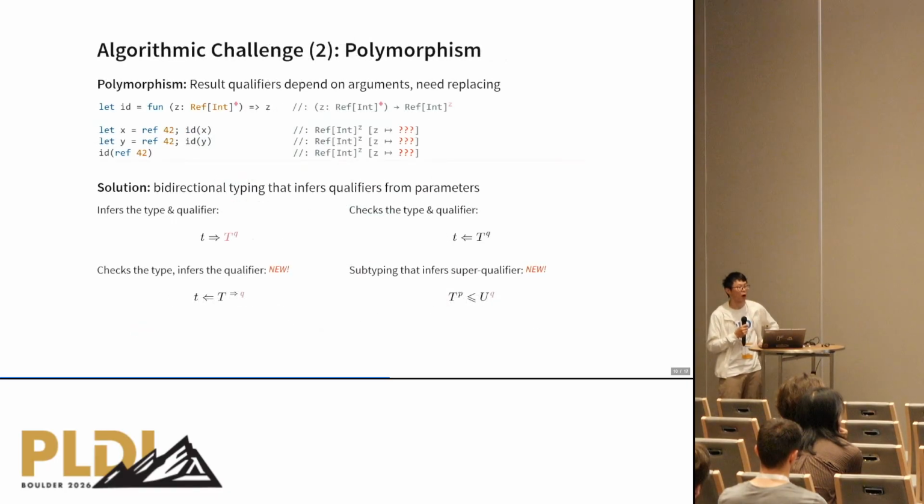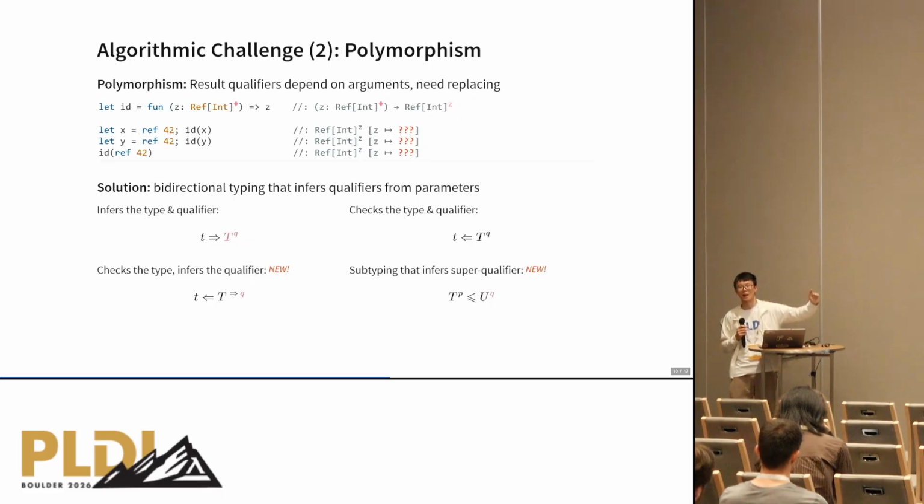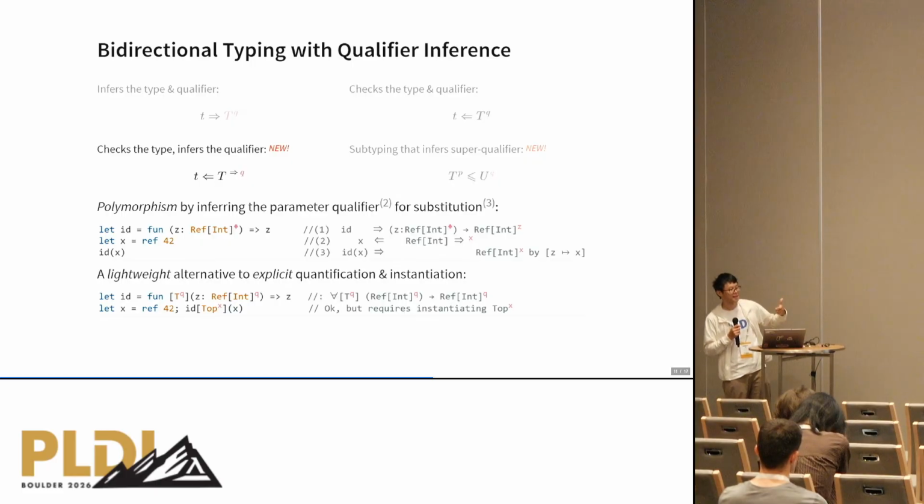The second challenge of our algorithmic design is about polymorphism. Basically we need to find a qualifier to replace the bound variable when we are considering reachability polymorphism. So our solution here is that we develop a bidirectional typing algorithm that infers qualifiers from parameters. For bidirectional typing, that basically means that we need to have two modes. One mode is that we infer the types and qualifiers, and one mode is that we check the types and qualifiers. But for this specific goal, we need more. So the first newly added case is that we need a hybrid mode that checks the type but infers a qualifier. You can see this from the first example shown there.